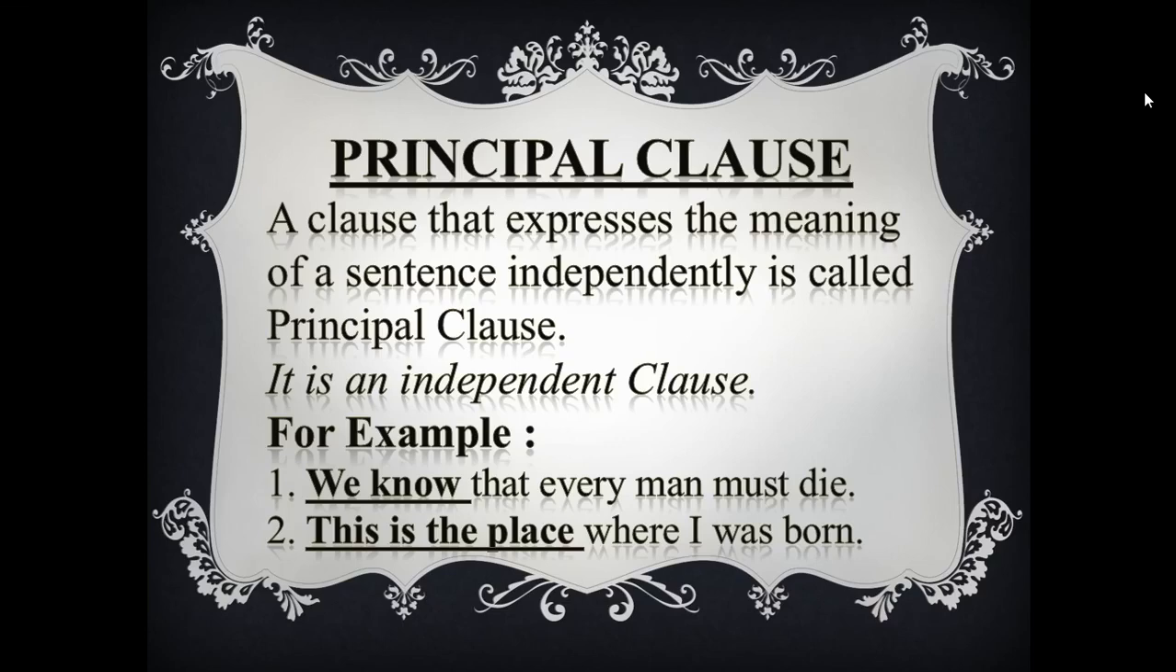Then the second example is, this is the place where I was born. This is the place. This clause is principal clause because it is self-sufficient. When we say this is the place, we realize, yes, this is the place. The meaning is clear to us. So, this is the place where I was born. In the sentence, "this is the place" is the principal clause.